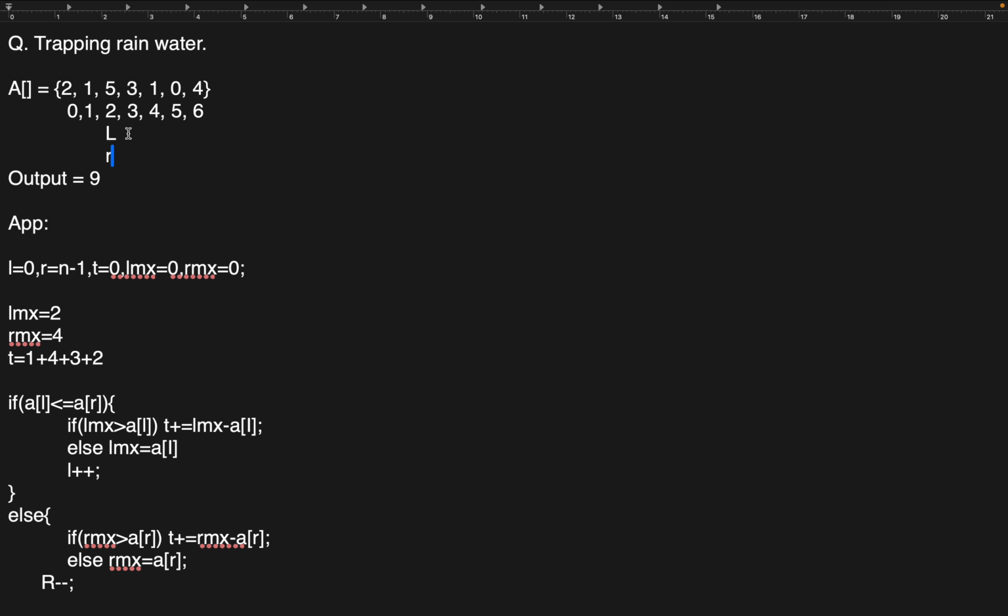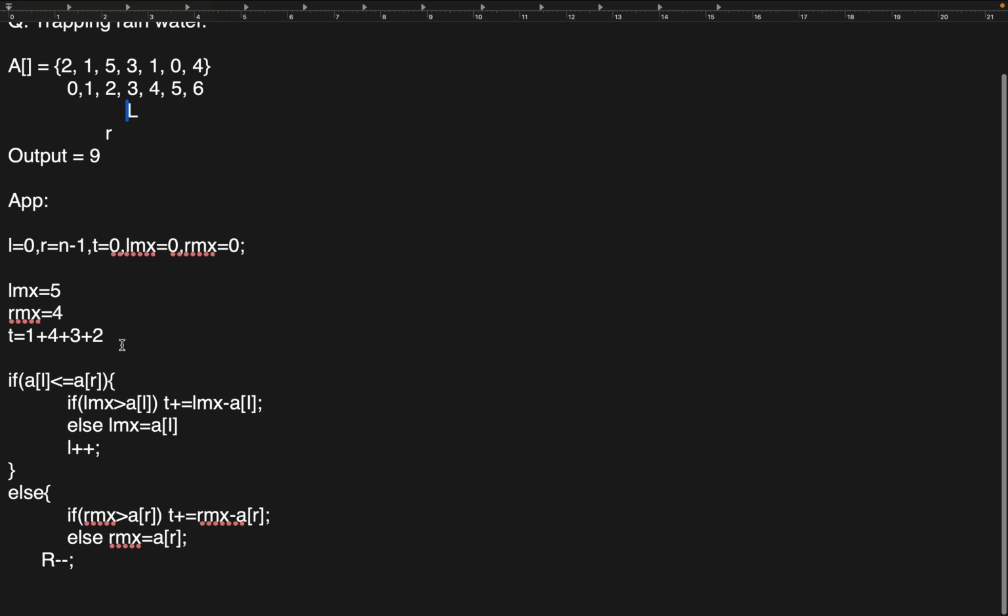So now L will run the loop while L is less than or equal to R, right? So we check whether array of left is less than or equal to array of I. True. They are less than or equal, only 5 equal to 5, right? So left max is what? 2. Is 2 greater than 5? No. So update the left max, which is now 5, and increment the pointer. Now we have crossed the loop, so we will not enter the condition again. We will have the total water, which is 9.